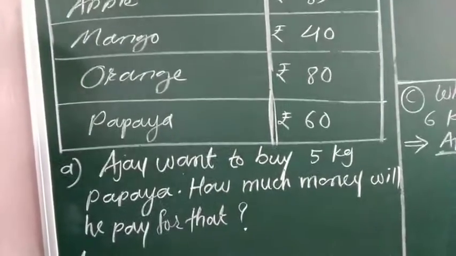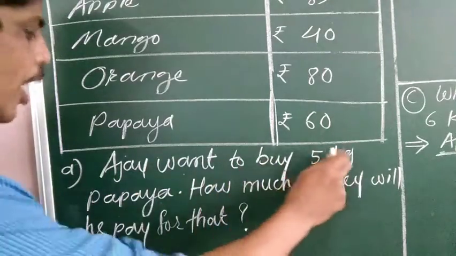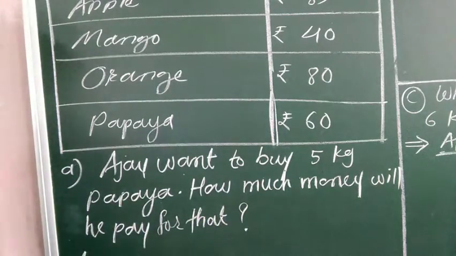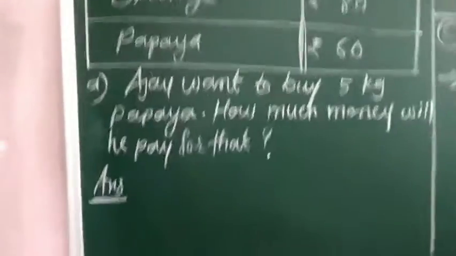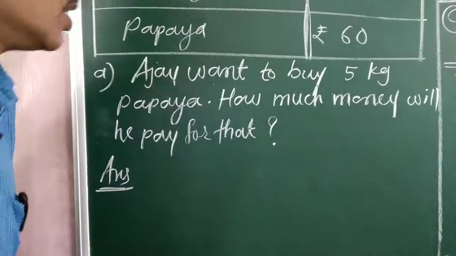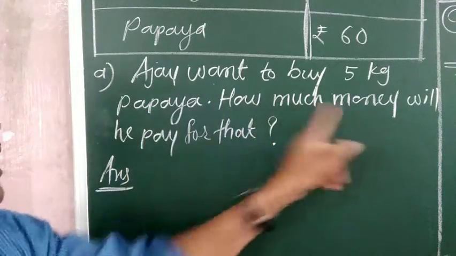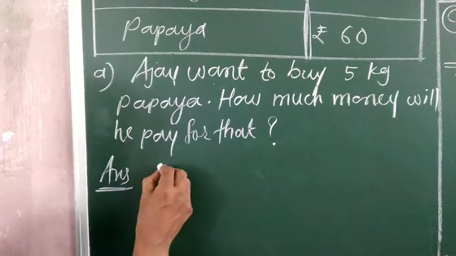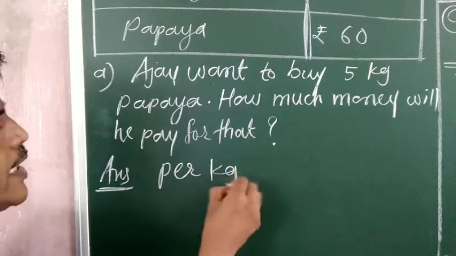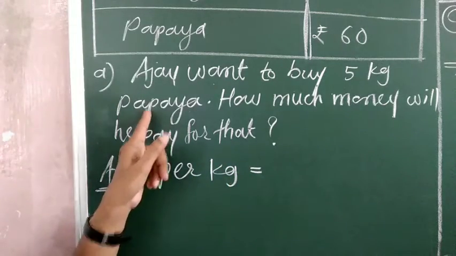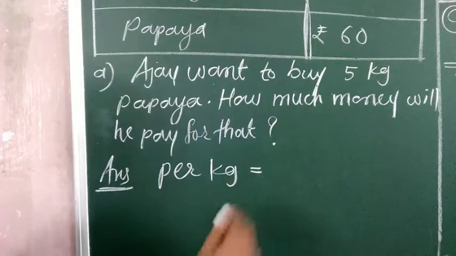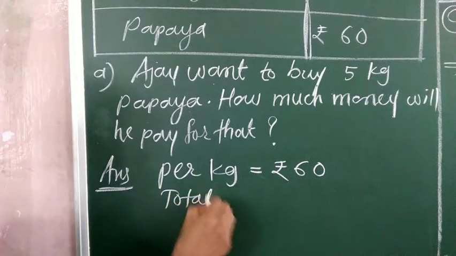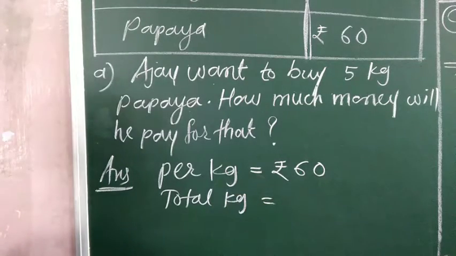Okay? Now see, Ajay wants to buy 5 kg papaya. How much money will he pay for that? So what will we write here? It is per kg cost, it is about papaya. See, this is papaya, it is rupees 60 per kg.